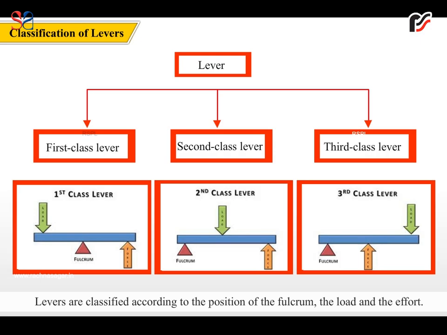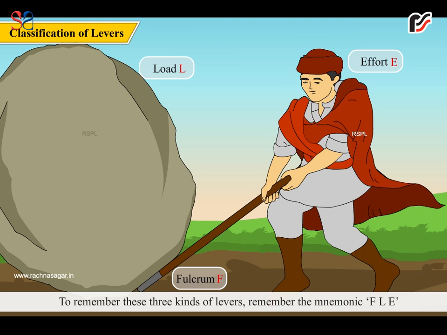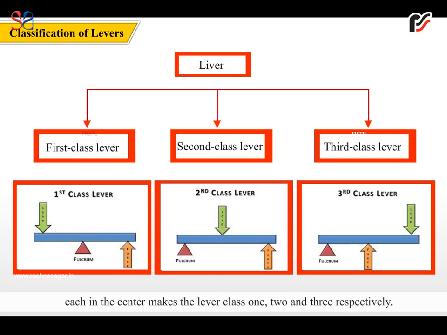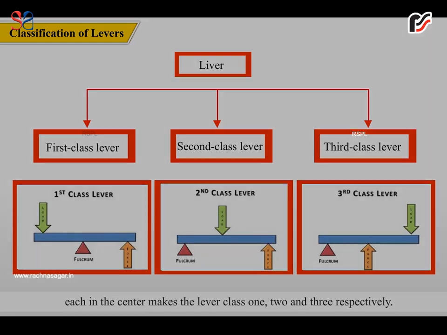Classification of levers. Levers are classified according to the position of the fulcrum, the load, and the effort. To remember these three kinds of levers, remember the mnemonic F, L, E. Each in the center makes the lever class 1, 2 and 3 respectively.